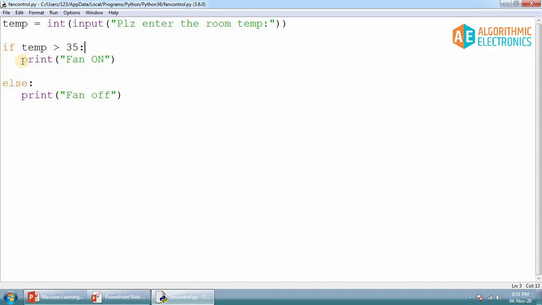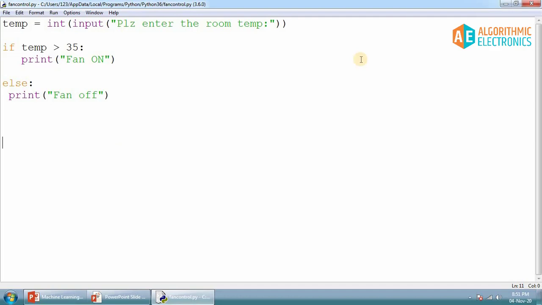Now one more thing: if I give different spaces between this if statement and inside this else, what will happen? For example, I add a single space here, and as usual there are 4 spaces here. Will it be an error?